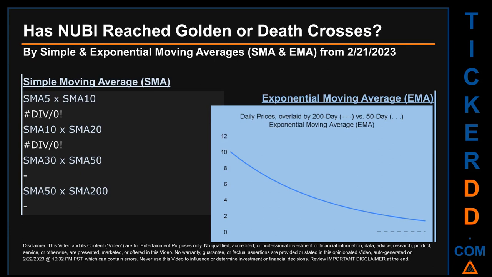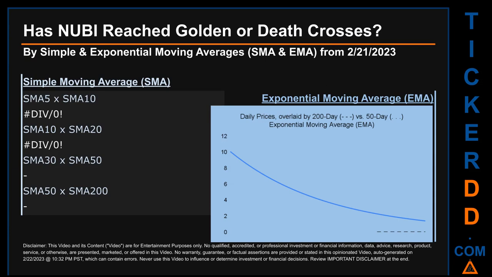Has NUBI price reached golden or death crosses? Golden cross and death cross are basic signals that compare average prices across two specified trade day ranges, a short-term versus a long-term range. For example, 5-day versus 10 trade days. Essentially, a golden cross is a bullish signal. It appears when a ticker's short-term moving average crosses above its long-term average. Vice versa, a death cross is a bearish signal when the short-term crosses below its long-term moving average.